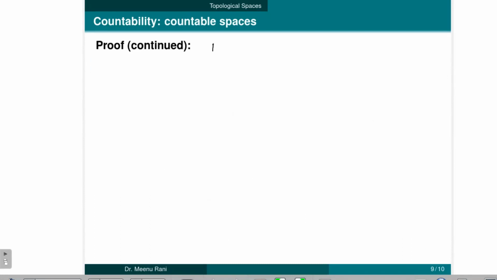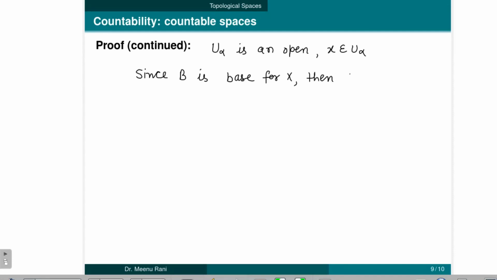Now U alpha is an open set which is containing x. Since B is a base for X, from the definition of the base we can write there exists a member of B, call it B_x, because it is containing x also.